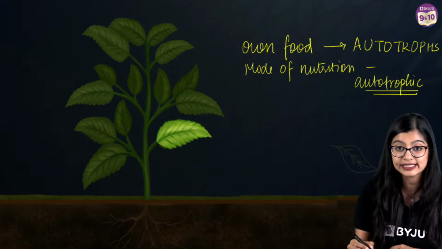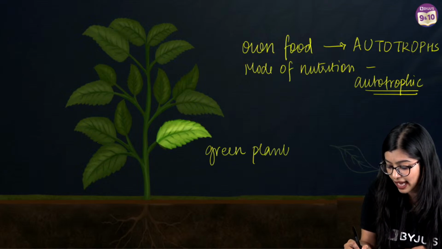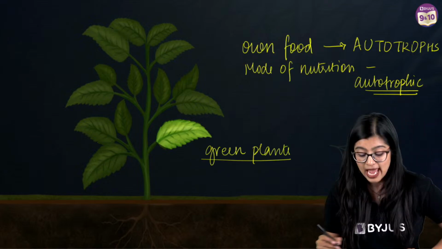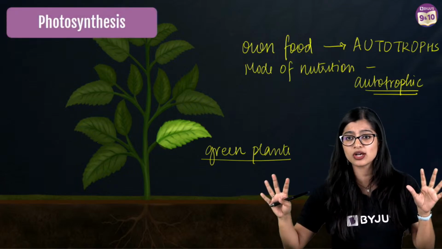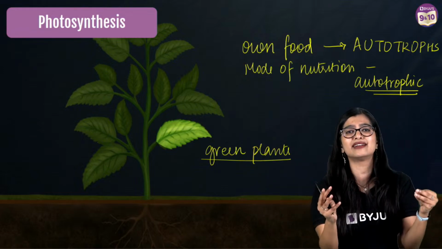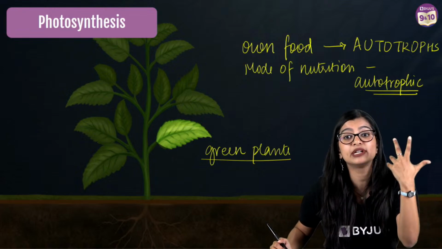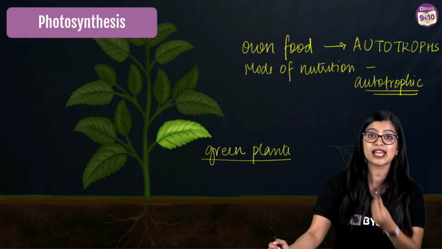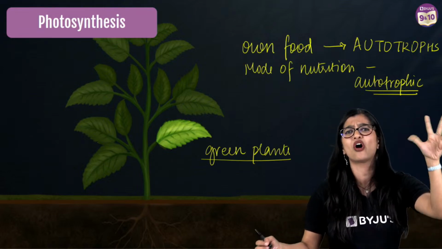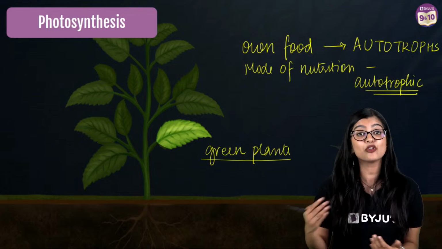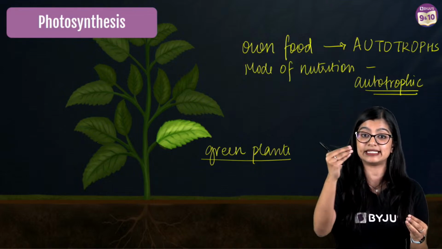And especially we see that green plants have the ability to prepare their own food, and they do it by the process of photosynthesis, right? So now, of course, today's class is going to be dedicated to this beautiful process called photosynthesis. But to do this, we need to deep dive into the biology of it, right? When we were in our lower grades, we learned overall what this whole process represents. But now that we are in class 10, we need to deep dive into the details of it.